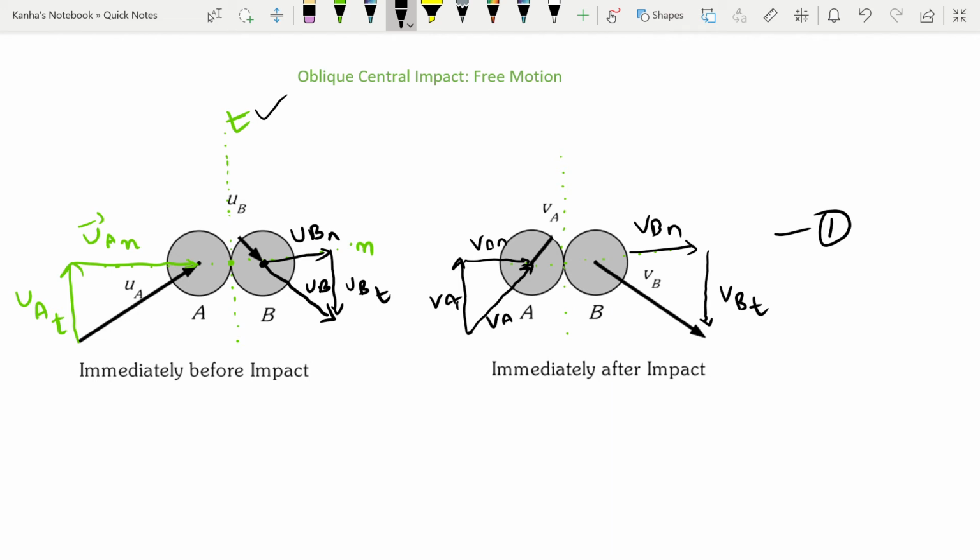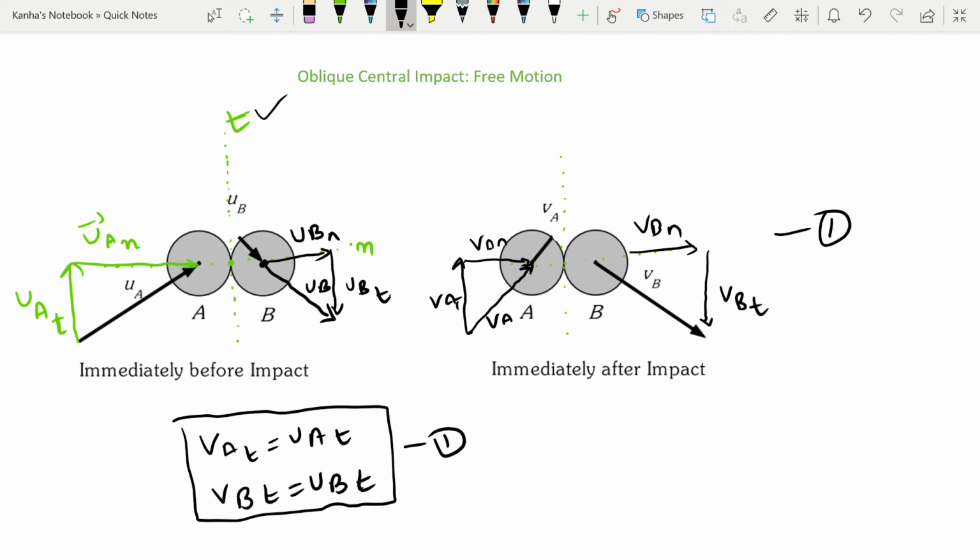If surfaces of both the bodies that are undergoing the impact are smooth, in the question they will generally mention that the bodies are smooth, so they cannot apply any force on each other along the t-axis, and the component of the momentum along the t-axis of each body considered separately is conserved. So from this I can easily write VAT is equal to UAT and VBT is equal to UBT. You should make a note of this.